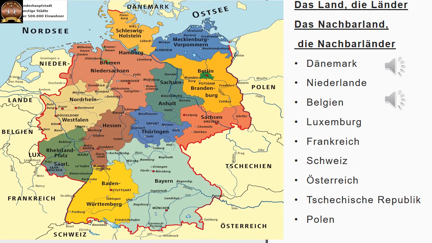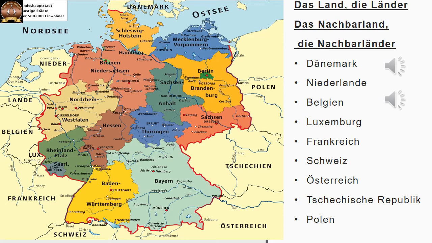We'll start from above. Denmark. If you see totally to the up, above in the map. Dänemark means Denmark. Then we could come to the left hand side. Niederlande, Belgien. Then you see a very small country, Luxemburg. Frankreich means France.